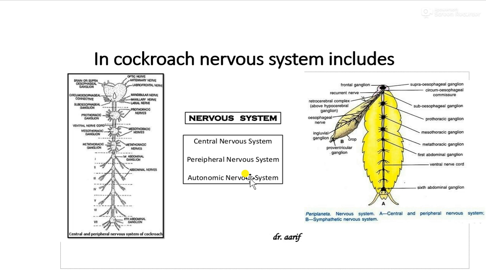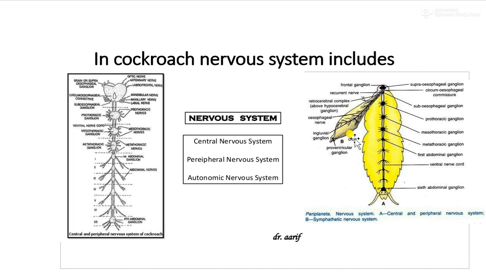The frontal ganglion is present in the pharynx, just in front of the brain. The second ganglion is the occipital ganglion or hypocerebral ganglion, present behind the brain above the esophagus. The third is the visceral ganglion, which is present on the wall of the crop. And the proventricular ganglion is present on the gizzard.